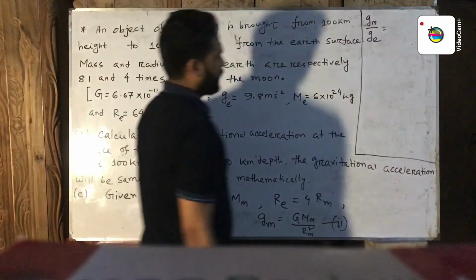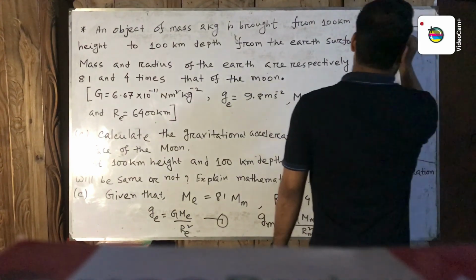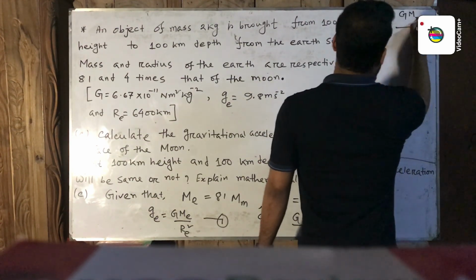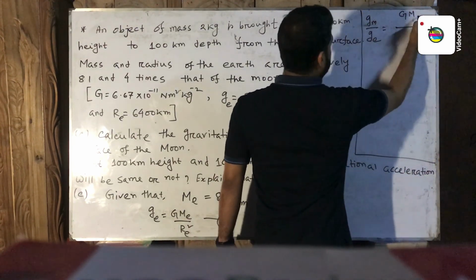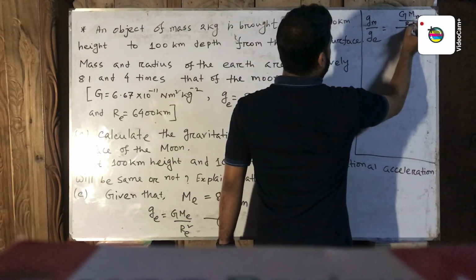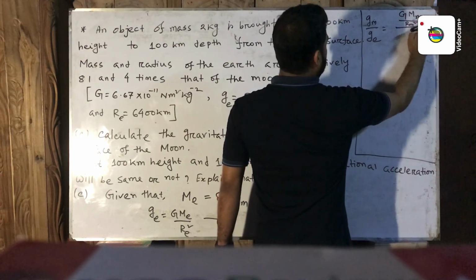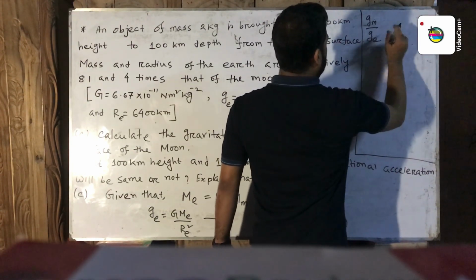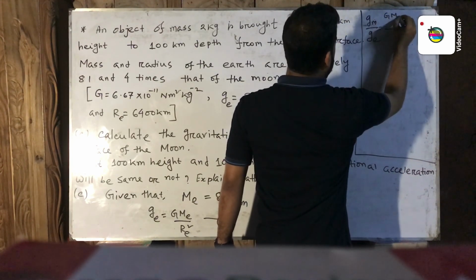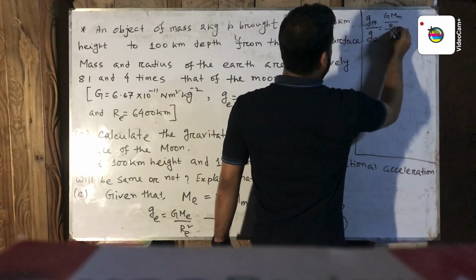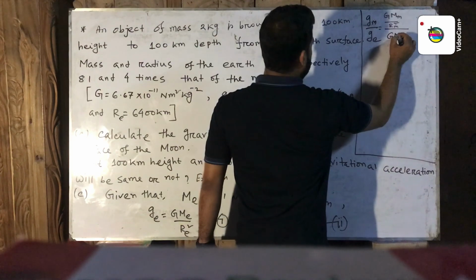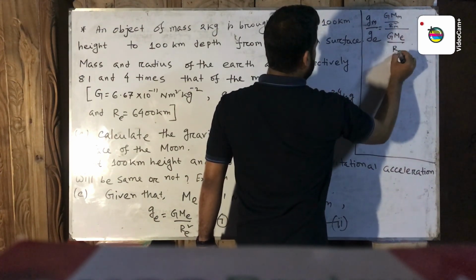Now putting the values, G M_m by R_m square and G M_e by R_e square.